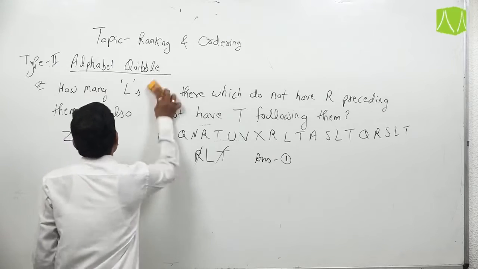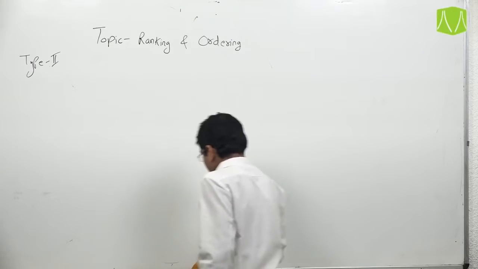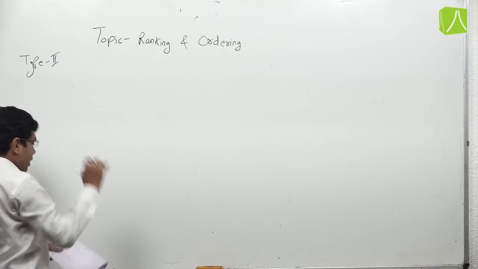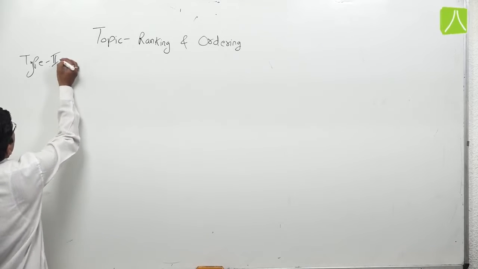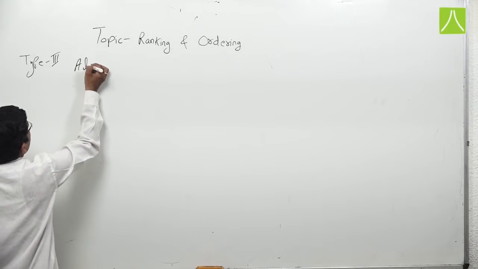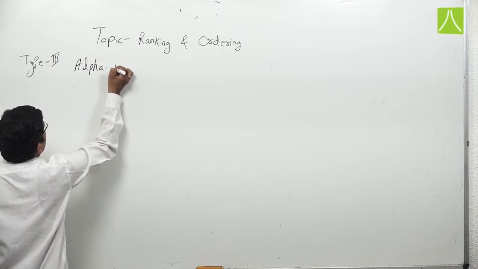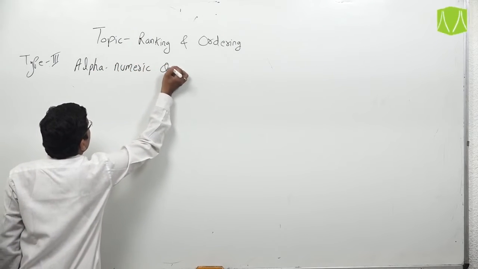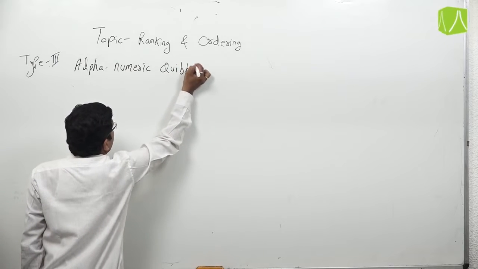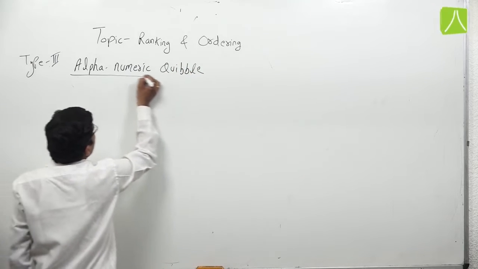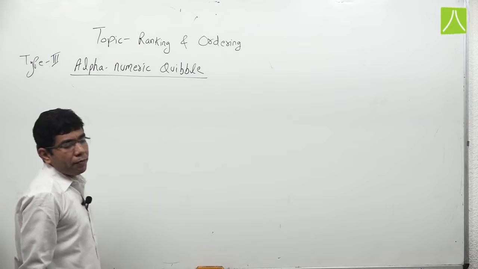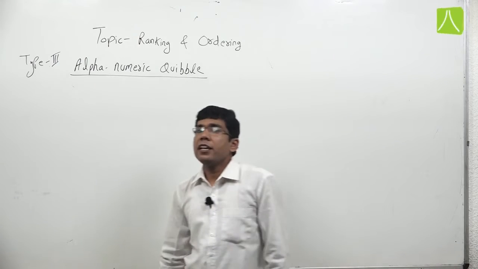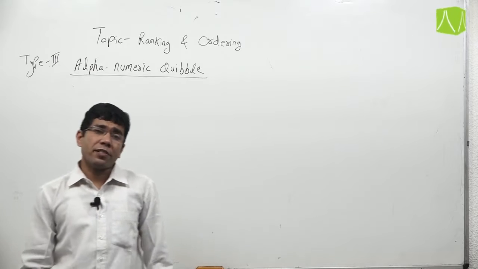Now move on to the next type. The next type is alphanumeric QL, type number 3. Alphanumeric QL: in this type, the question is based on a series of alphabets, numbers and various symbols.